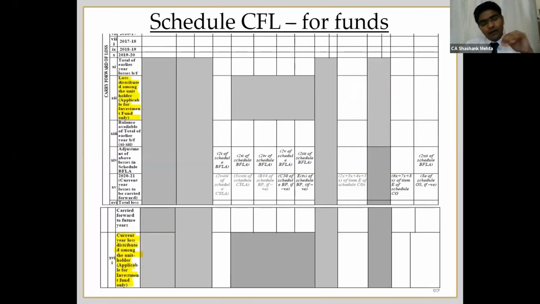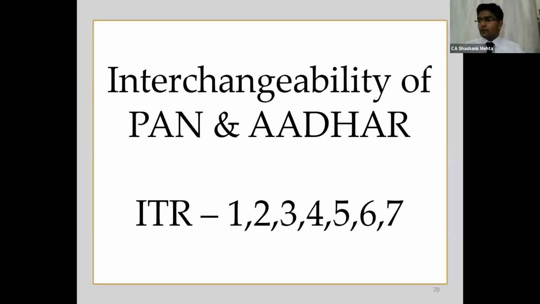Same way, if the funds are passing on losses to the unit holders, obviously those same losses cannot be carried forward by them. So for that purpose, in case of funds, they have given a line item wherein the funds have to indicate what amount of losses they have already passed on to the unit holders. That amount will be reduced from the carry forward loss amount. So just a reporting required with respect to pass-through incomes. Yeah, just a minute.